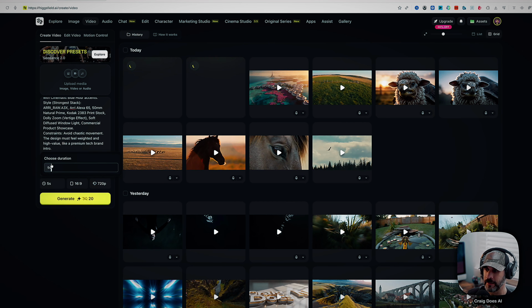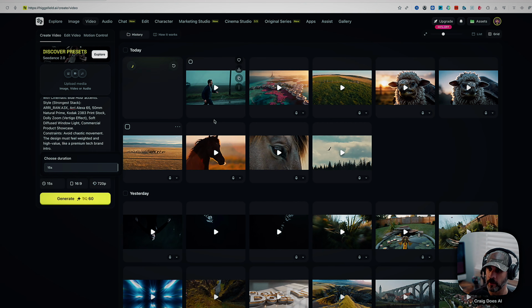That 3D Craig does AI text probably did not need to be 15 seconds long now that I think about it, but we did it anyway. That's what we do. We're just testing things out and playing around with them and going from there. So let's let these two things finish rendering and we'll take a look at them. Oh, here we go. So we got the first one done. This is the two men. So let's take a look.